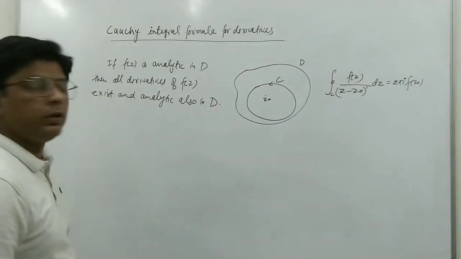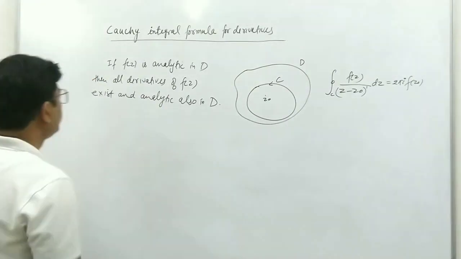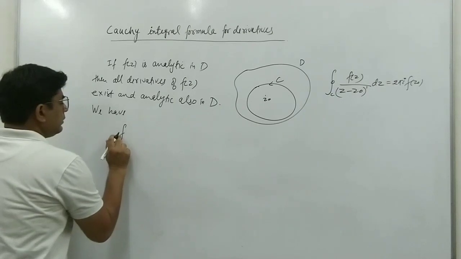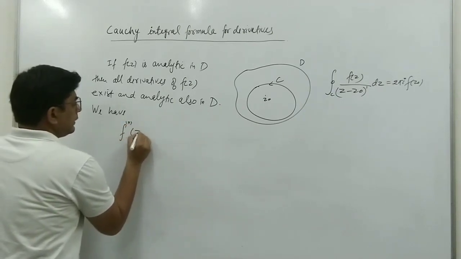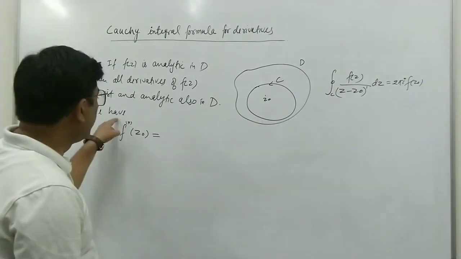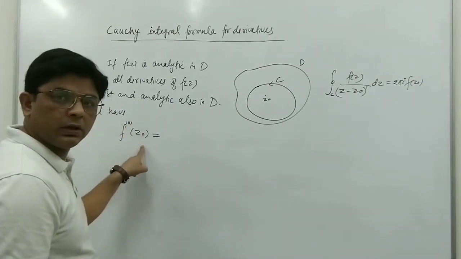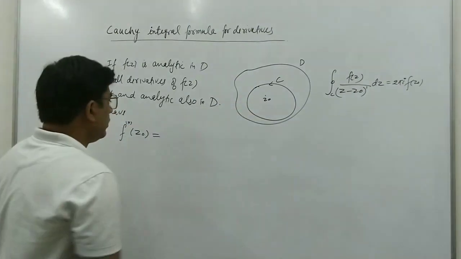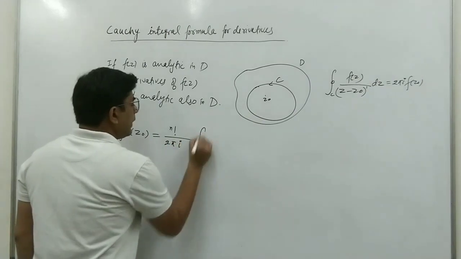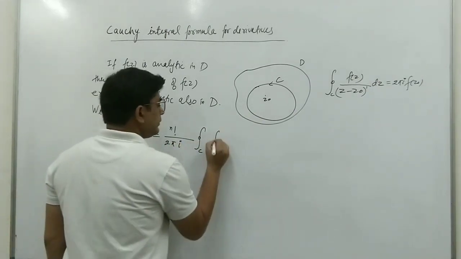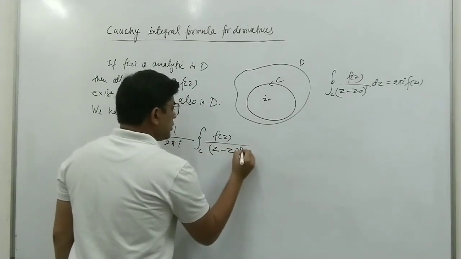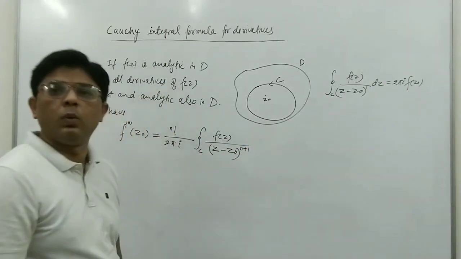And now we have this formula: the nth derivative of f at z0, where z0 is this point, is equal to n factorial upon 2 pi i, integral over C of f(z) upon z minus z0 raised to the power n plus 1.